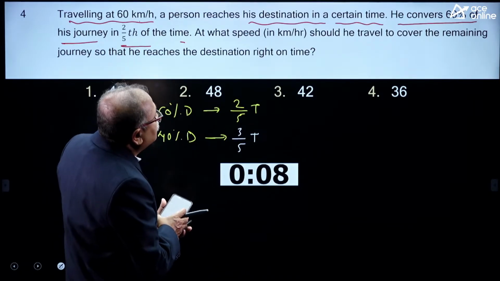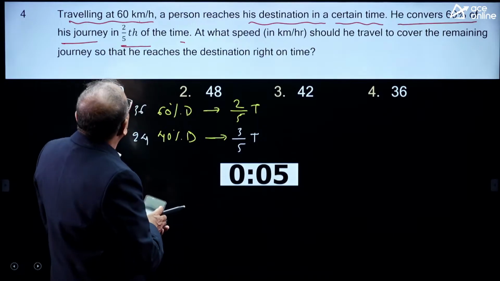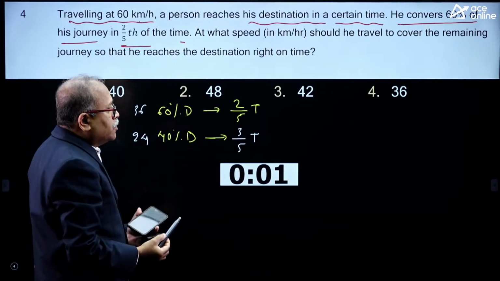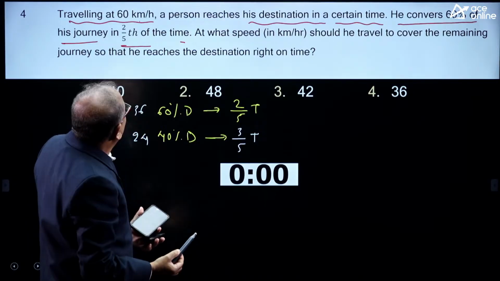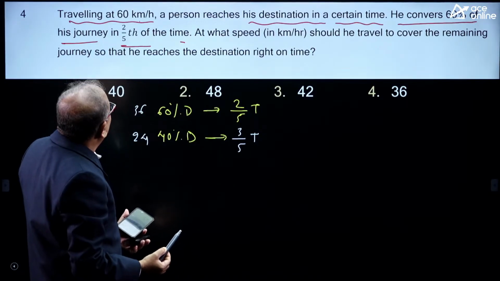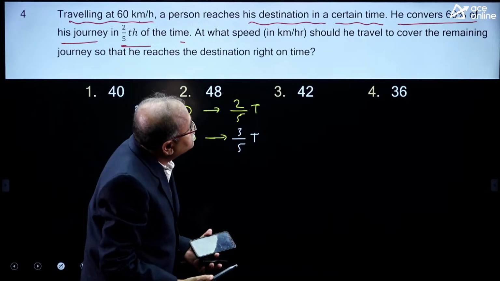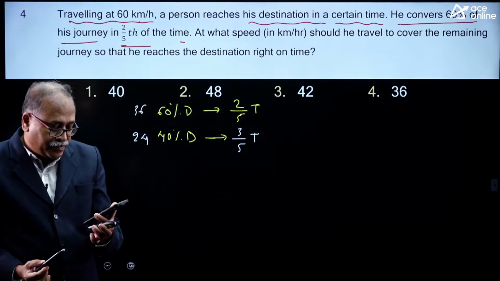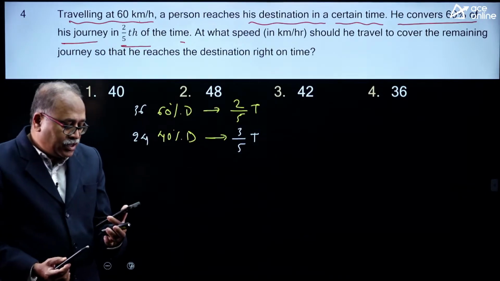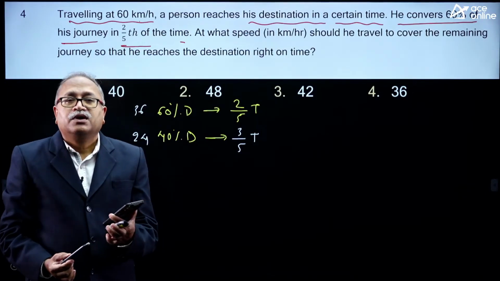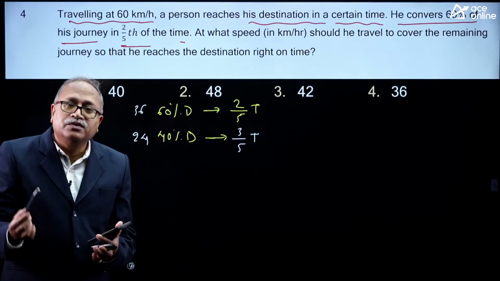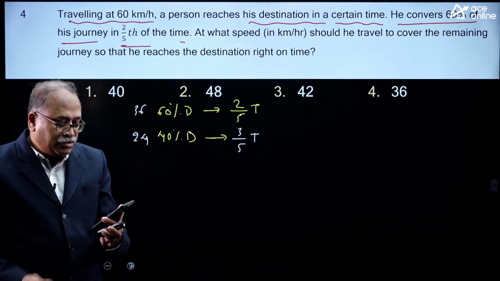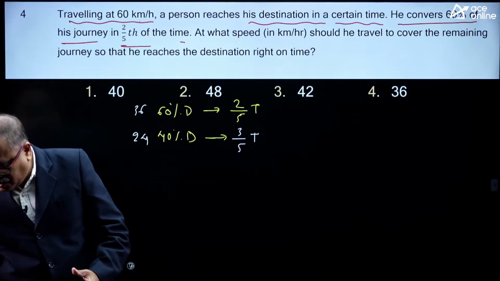It is said that 60 kilometer per hour is the speed. Okay. And what is the total distance? I do not know the total distance. Okay, that is good. Either you will answer the question or you will learn how to answer the question. Okay, time is over at your place.